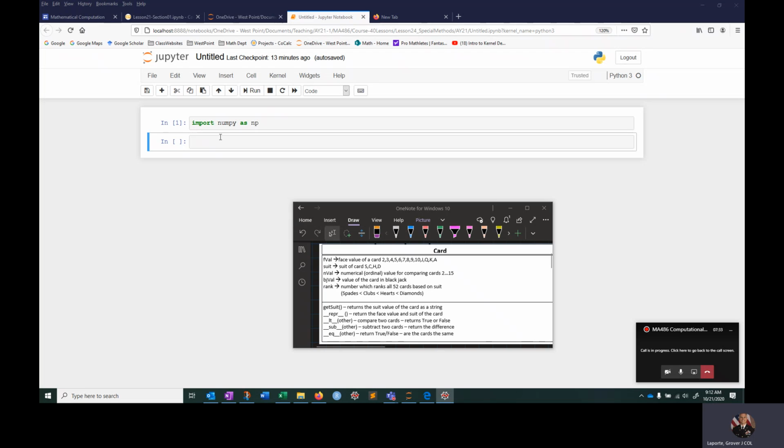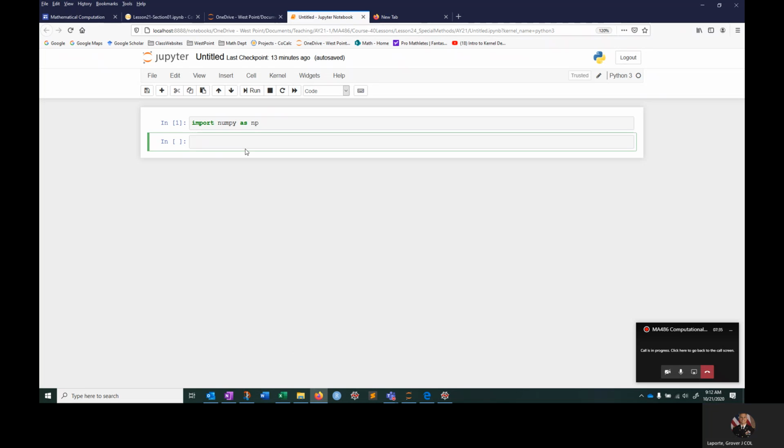Okay, so what does a card look like? I've already imported NumPy. I'm going to bring in a class Card, and it's going to be an object. The very first thing we want to do is the init, our constructor method, with self comma C. And what is C? C is going to be an input string, and that's all we need.